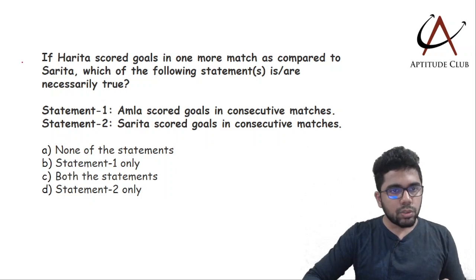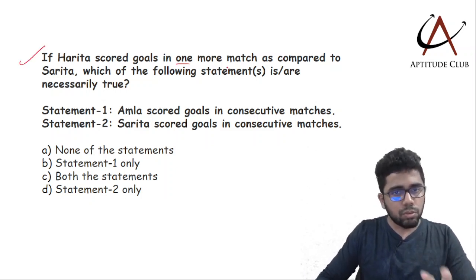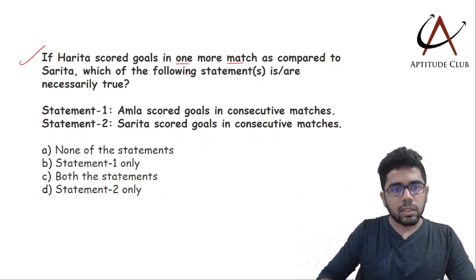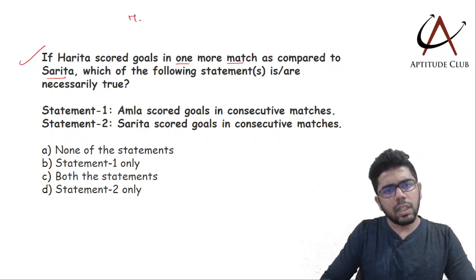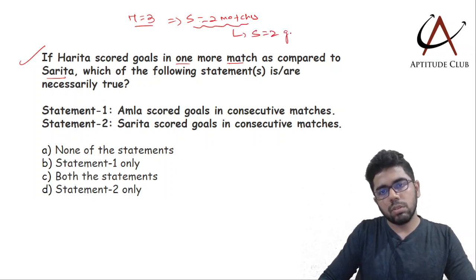And then let's take a look at this one. If Harita scored goals in one more match as compared to Sarita. Now Harita has scored goals in 3 matches. This implies Sarita will score goals in 2 matches. If she is scoring in 2 matches, then for sure Sarita is scoring 2 goals and Amla is scoring 1 goal.